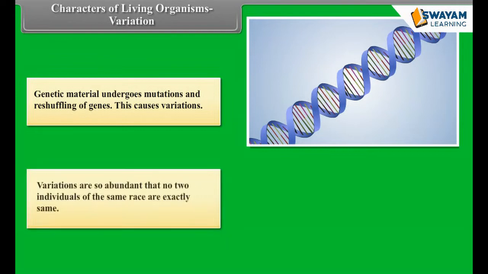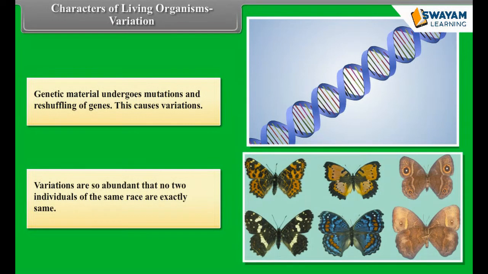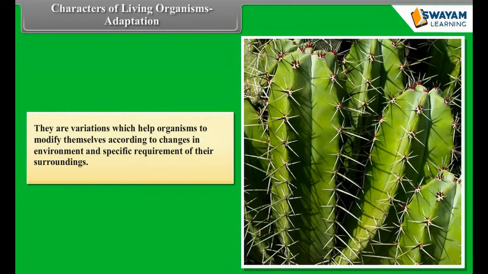Variations are so abundant that no two individuals of the same race are exactly the same. Characters of living organisms: Adaptation. There are variations which help organisms to modify themselves according to changes in environment and specific requirements of their surroundings.